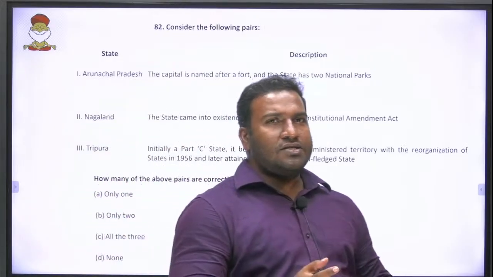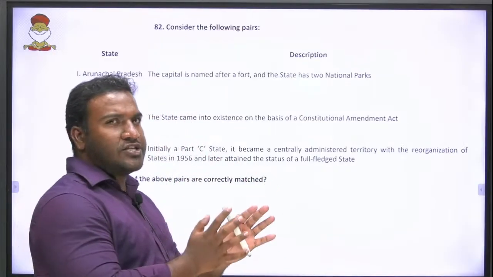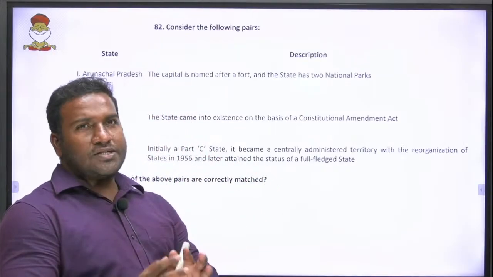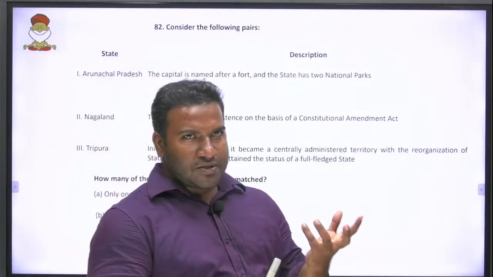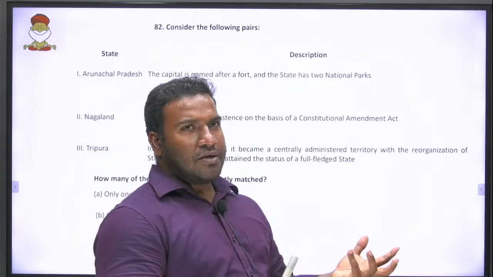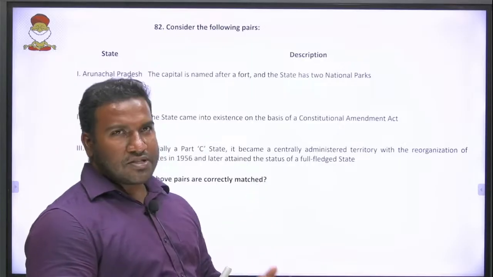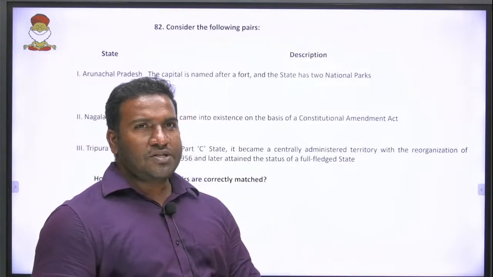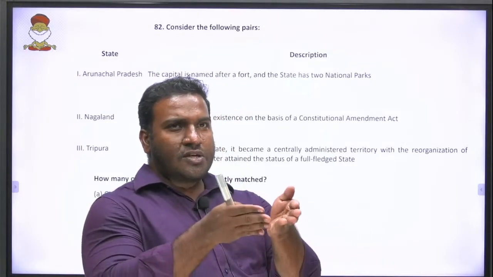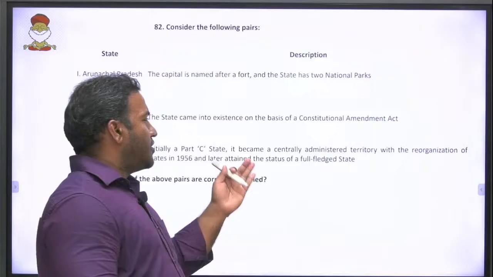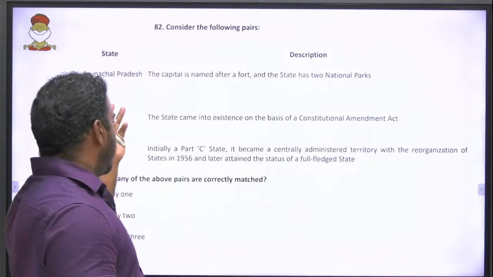So during independence or in our interim government, we classified the states into Part A, Part B and Part C. Your history teacher will teach that very well. Part A is your British provinces, Part B is your princely states, and Part C were called Chief Commissioner provinces. Chief Commissioner provinces means neither they were ruled by the British nor by kings, something in between. So some settlement was being done. So a Chief Commissioner or Lieutenant Governor used to rule them. Yes. So all the 3 are correct.